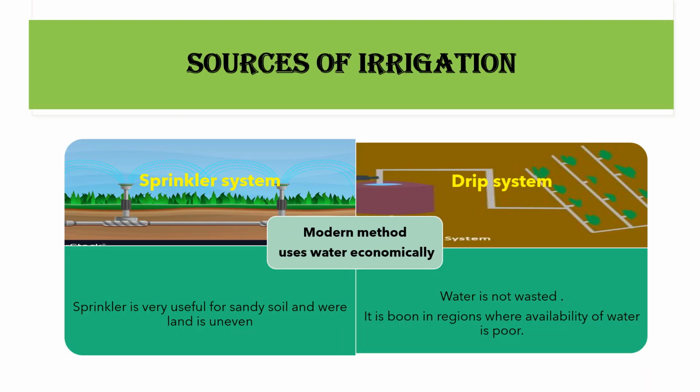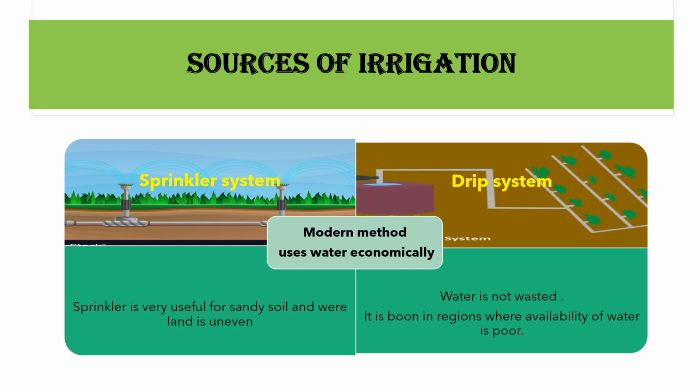Now, modern methods of irrigation which use water economically. The first method, the sprinkler system. It is used where the land is uneven. It has perpendicular pipes to which rotating nozzles are attached at the top. All these pipes are then attached to the main pipeline. So when water is allowed to flow through the main pipe under pressure with the help of a pump, water escapes from these rotating nozzles and gets sprinkled on the crop as if it is raining.